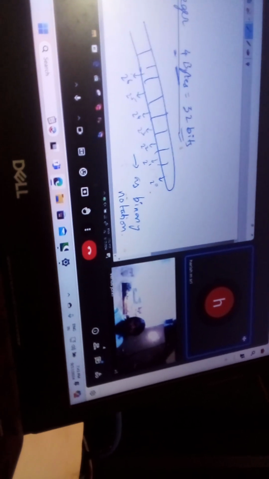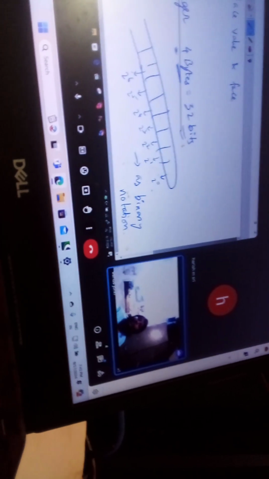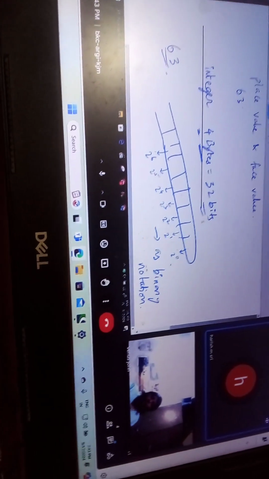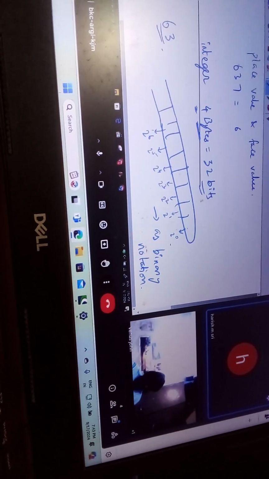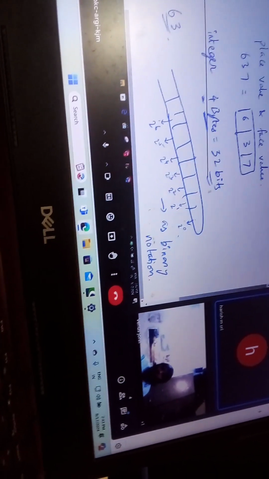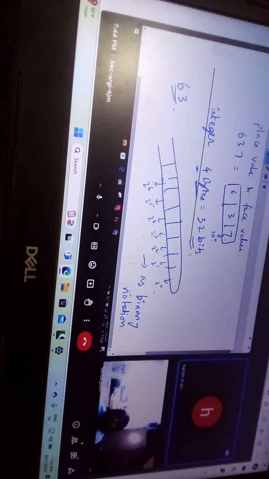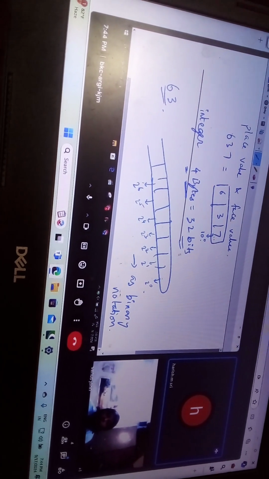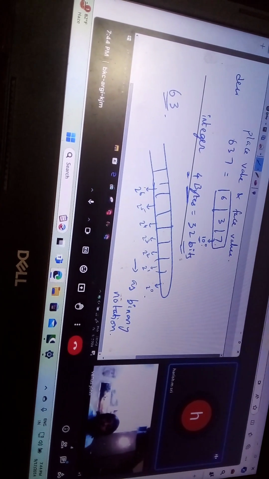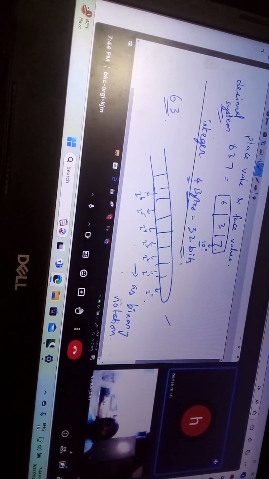Place value, face value system, you know, right? I'll tell you what that is. Suppose I take the number 637. I can build it as 6, 3 and 7 in 3 blocks. 7 into 10 to the power 0. This is the units place, the extreme rightmost place. In binary notation it is 2 raised to 0, but first I'm talking about the decimal system. 2 raised to 0 is the binary system.